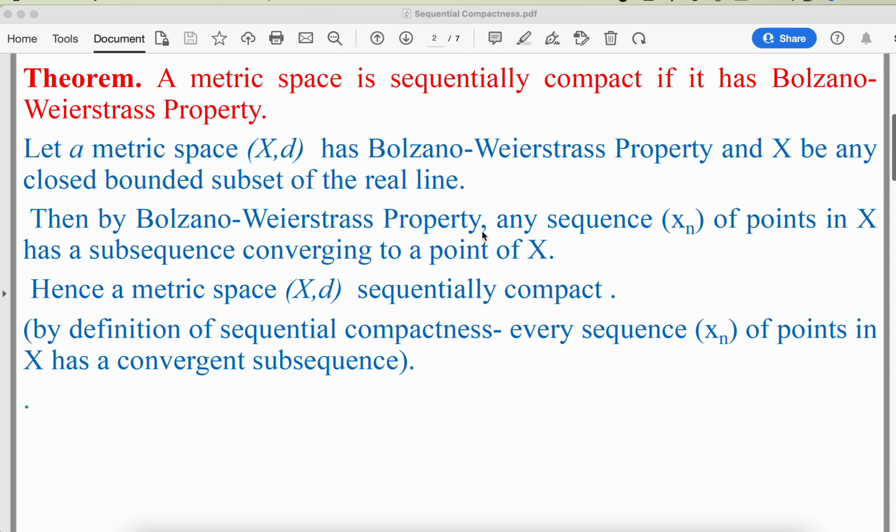And this is also the definition of sequential compactness, because according to sequential compactness, every sequence xn of points in X has a convergent subsequence. So in fact, sequential compactness is the result of this property.